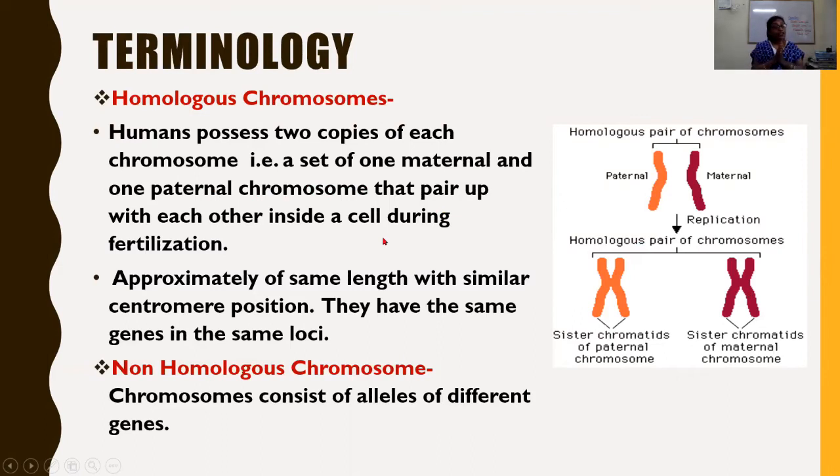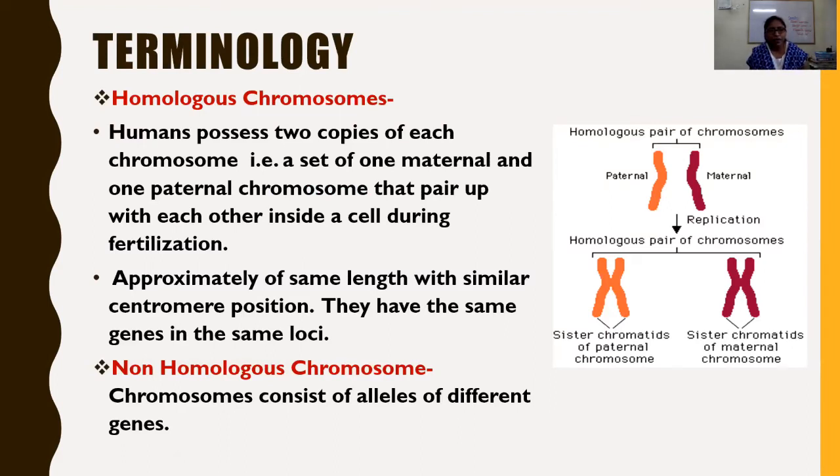During fertilization, what happens? When an egg is fertilized by a sperm, the intermixing of the maternal and paternal chromosomes occurs, developing a diploid cell called the zygote, the unicellular embryo. So it is during fertilization that they are paired.